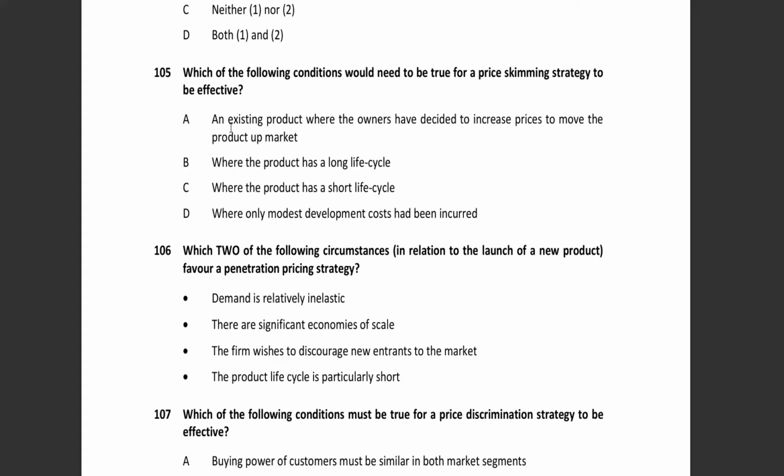In that case they want their cost to be recovered because they have a huge amount of cost incurred in R&D, research and development, so we need to recover. So when the product has a short life cycle, in that case the skimming pricing strategy will be suitable. So for skimming, think short life cycle, just remember, okay? So B is not correct, C is correct.